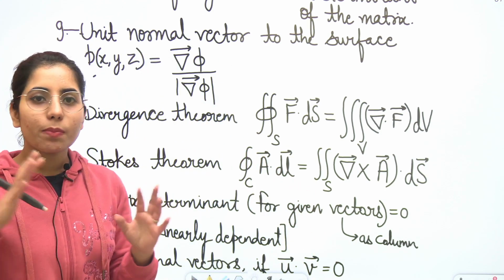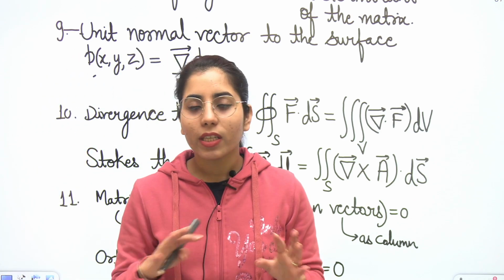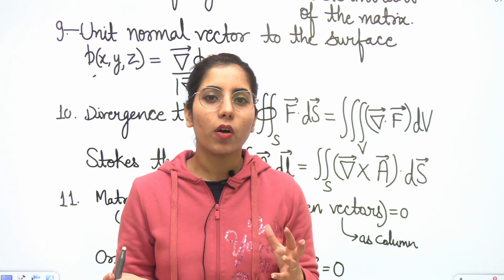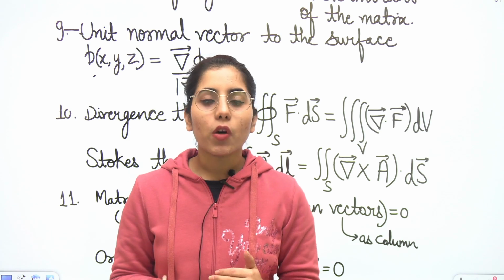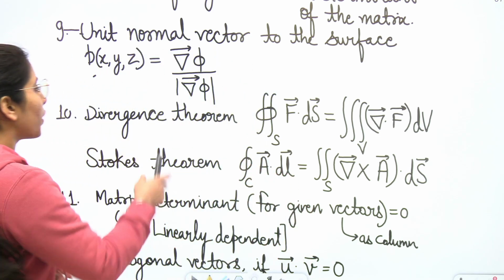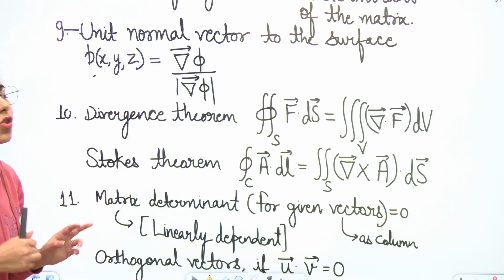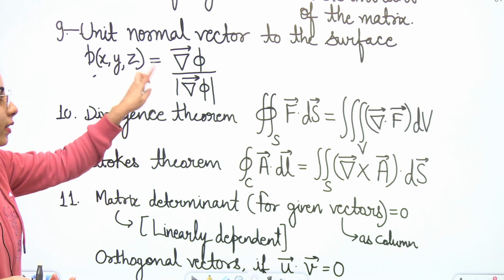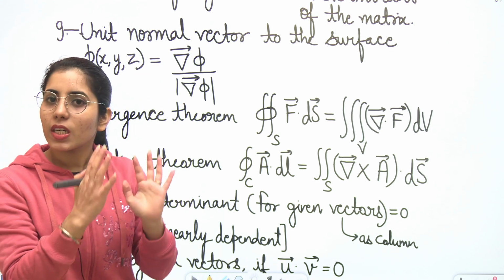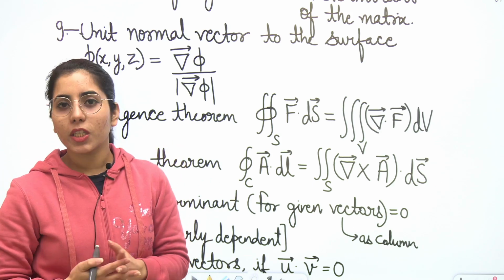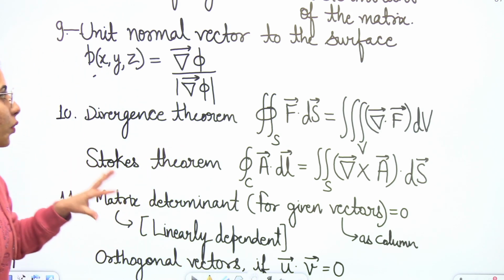That means i cap, j cap, k cap, vectors, the unit vectors are not there, and we find the gradient of a scalar. So that's what we are doing here. For any given surface equation, we will just use this expression and we can get the answer easily. The denominator part will be the magnitude of that particular vector. Clear? That's how you need to consider it.